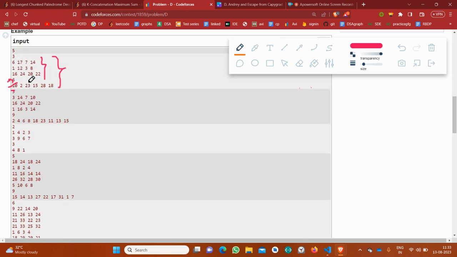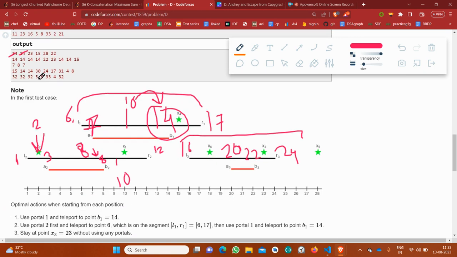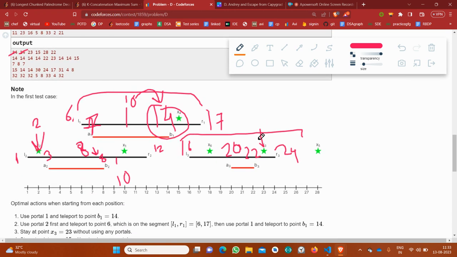Now consider 23. 23 lies here. So I can move using this portal to this segment. But will it be beneficial? Obviously not, because 22 is less than 23. So it is better not to use this portal. So 23 would remain the answer.